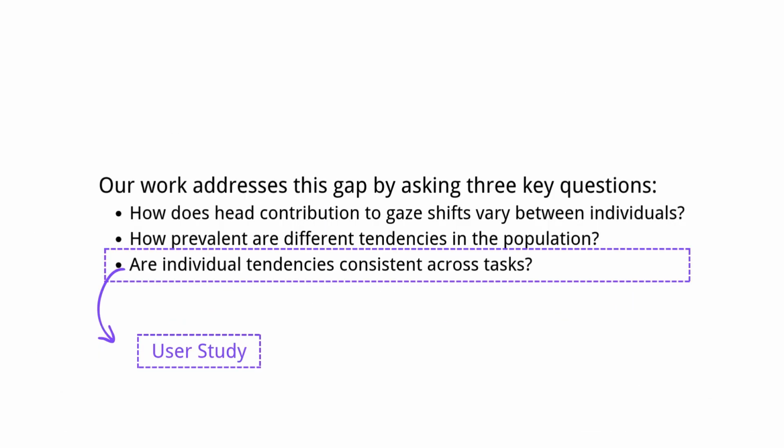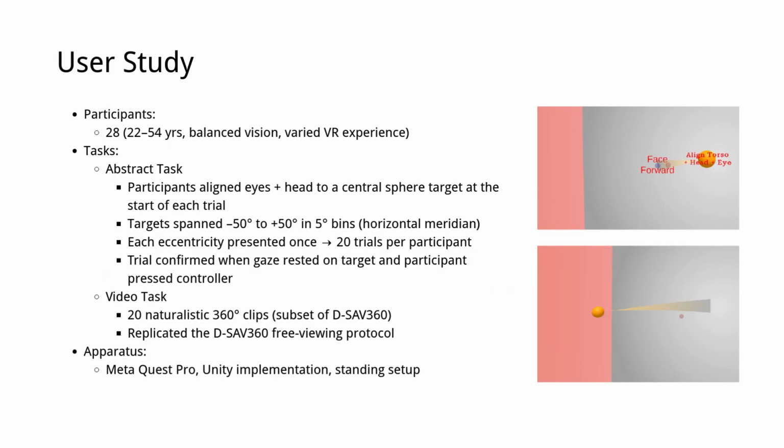Next, we conducted a controlled user study to examine if these tendencies are consistent. Each participant completed 2 tasks in the study. First, the abstract task. At the start of every trial, participants aligned their eyes and head to a central target. Then, a peripheral target appeared at an eccentricity between -50 and +50 degrees, in 5-degree steps. The trial ended once the gaze rested on the target and they confirmed with the controller.